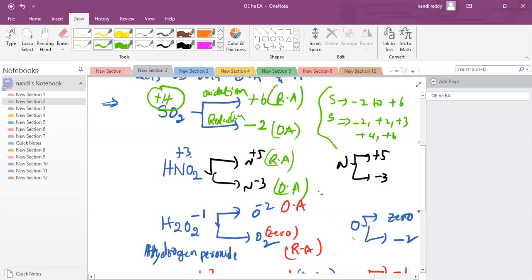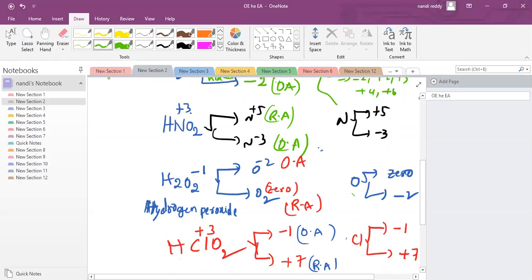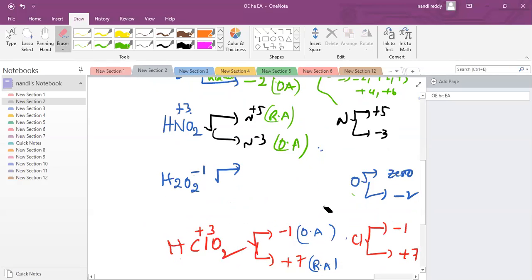Next, H2O2 can act as an oxidizing agent or reducing agent. Can you find it? This is hydrogen peroxide. Oxygen is the same thing: it can show -1 or 0 oxidation number.